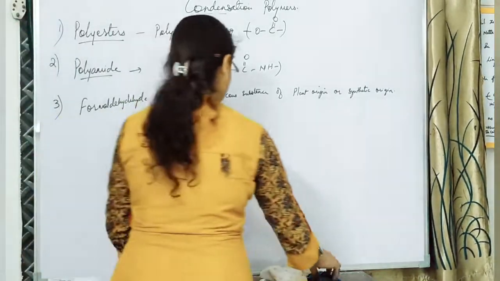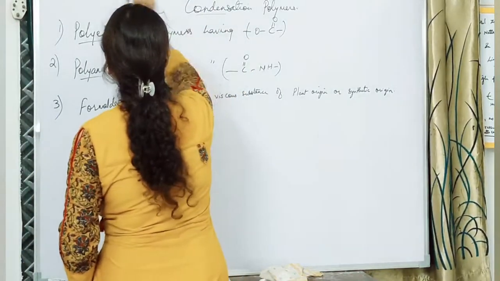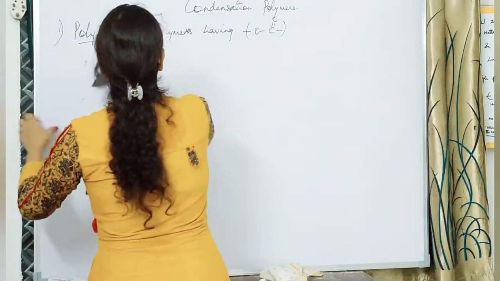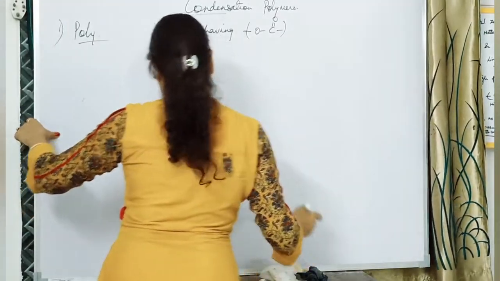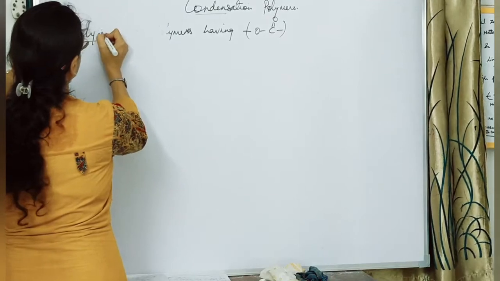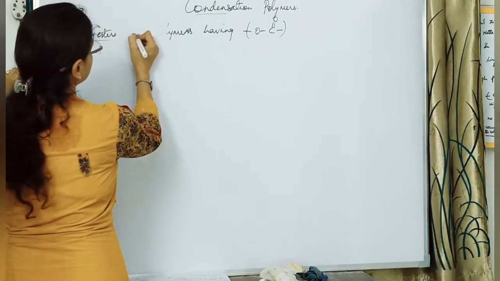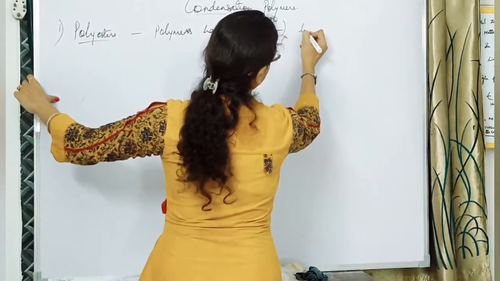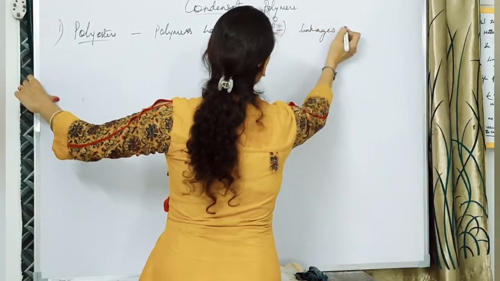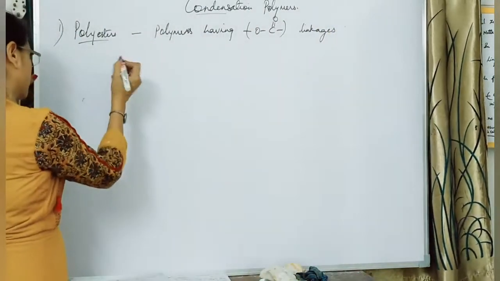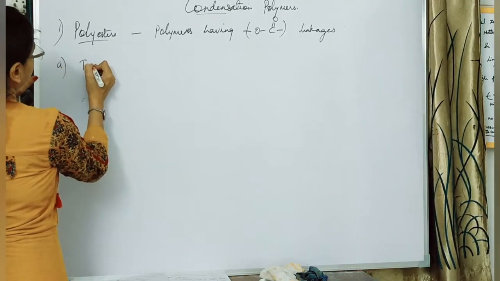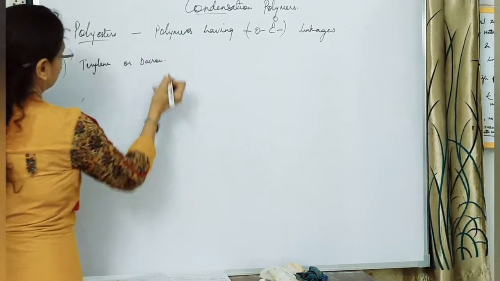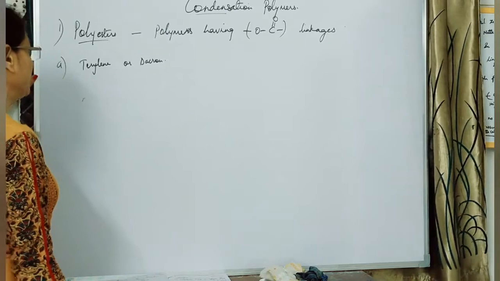Our first example, so let me first rub the board. Polyesters, we call these polymers having the ester linkages. We have to study two examples here. First of all, we have terylene, or it is also called Dacron. Terylene or Dacron can be prepared from ethane 1,2-diol.